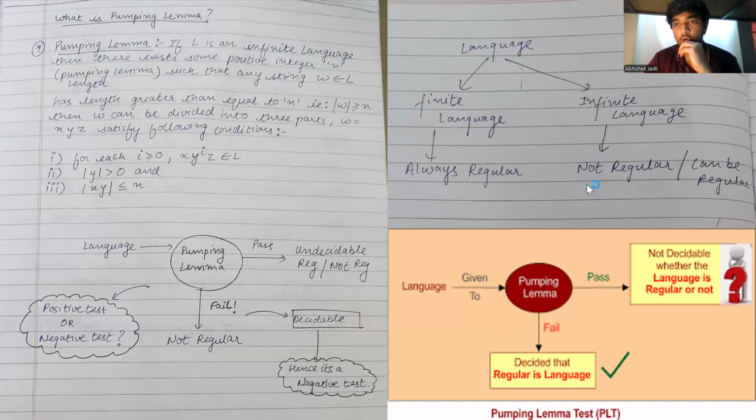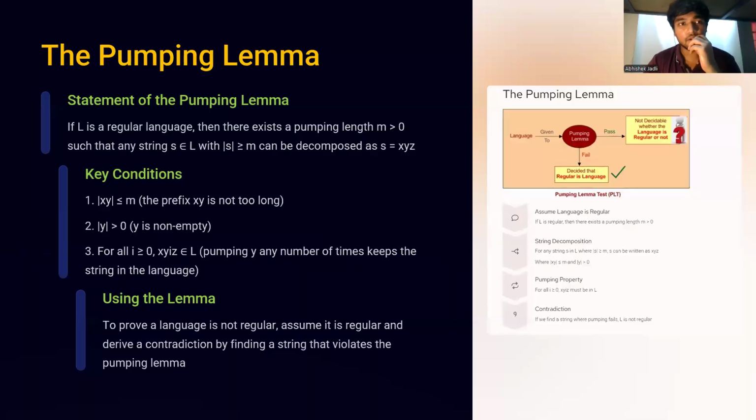I just told you that there are two types of language, finite and infinite. Finite languages are always regular, and for infinite languages, we cannot decide whether they are regular or not. So now we know what the pumping lemma is. Let's go further. Over here, in the pumping lemma, these are the key conditions that we already discussed.